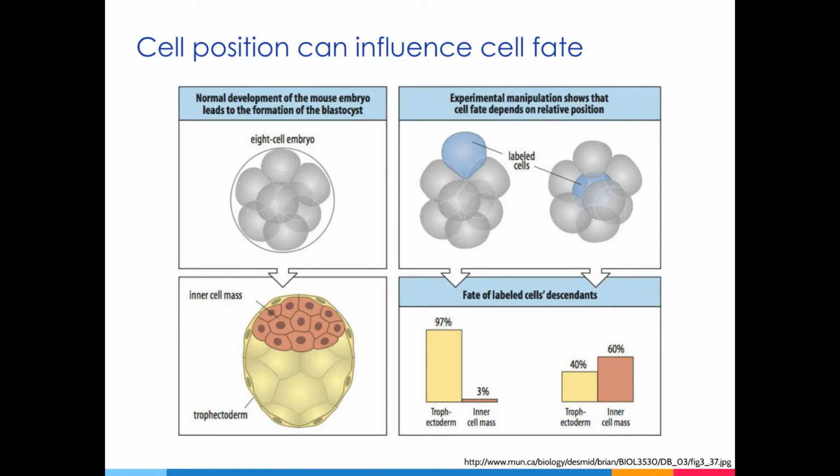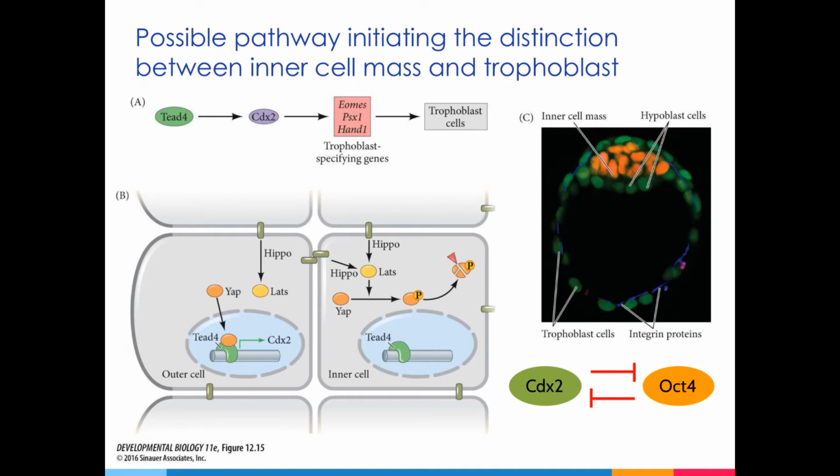So these results suggest that the location of the cells can influence the genes that they express and thus influence their fate. As we've seen in previous lectures, this relates to the uneven localization of proteins in these cells. Initially, all the cells of the embryo express low levels of OCT4 and CDX2, and these are transcription factors. At this point, a cell can become either ICM or trophoblast. However, as cells divide, asymmetric cell divisions result in the activation of the Hippo pathway in the cells that are internal and the inactivation of that pathway in the superficial cells.